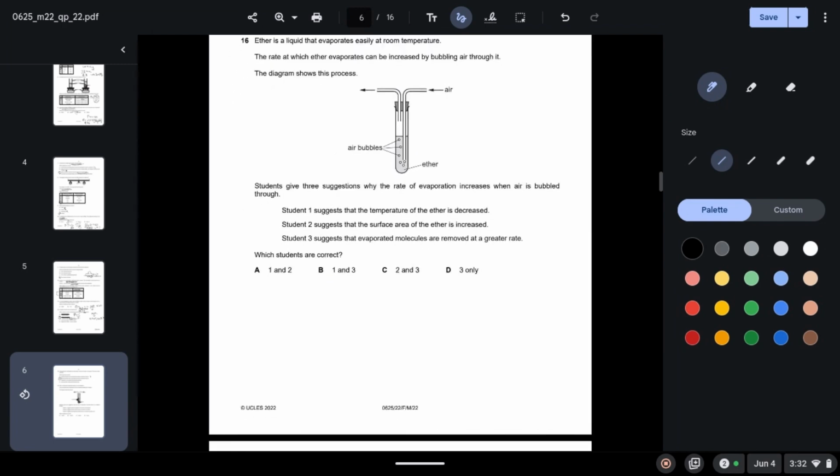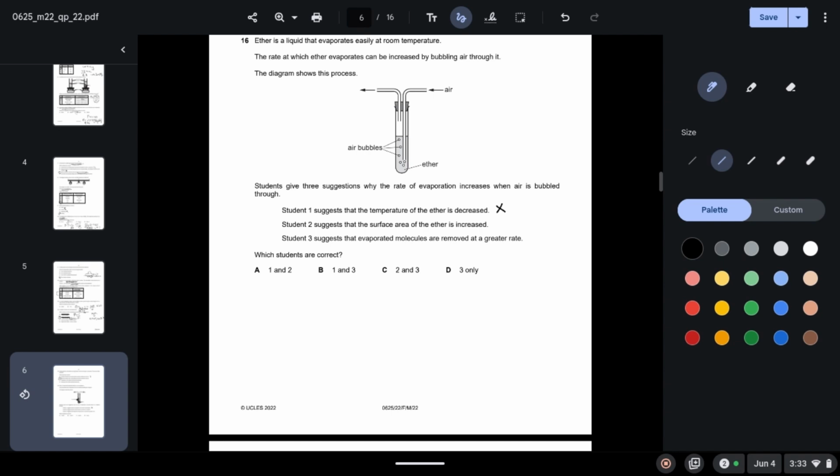16. Ether is a liquid that evaporates easily at room temperature. The rate at which ether evaporates can be increased by bubbling air through it. The diagram shows this process. Students give 3 suggestions why the rate of evaporation increases when air is bubbled through. Student 1 suggests that the temperature of the ether is decreased. This is obviously incorrect because evaporation increases when temperature is increased, not decreased.